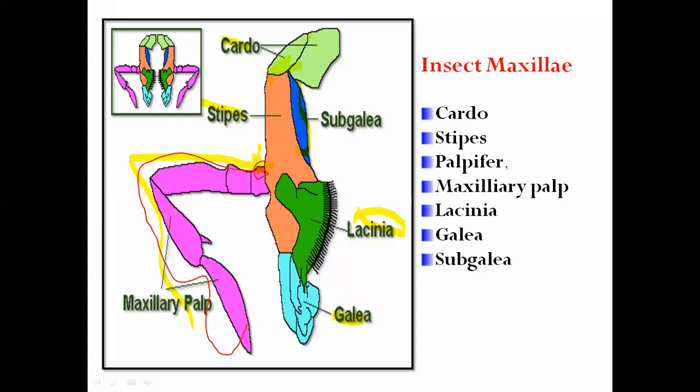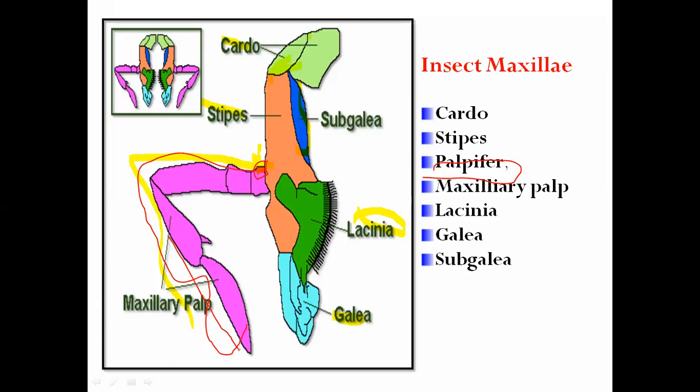Again I repeat, palpifer, because the same type of word comes again in the next part of the mouth parts, inside the labium. So remember this palpifer. It is one small lateral sclerite present on the stipe region, where the whole maxillary palp is attached laterally. That is called the palpifer.